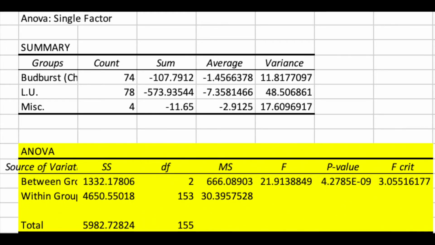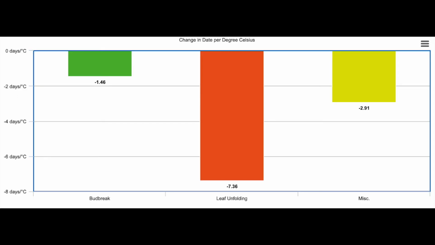Our second test was a single-factor ANOVA test to find out if the difference in the change per degree Celsius for different types of phenological events was significant. The p-value returned was 10 to the power of -9, meaning that the difference between the groups was statistically significant. Knowing that the differences were significant, we then chose to display the data as a triple bar graph. This shows clearly the differences in change in days per degree Celsius for bud break, leaf unfolding, and a miscellaneous category that accounted for articles that had other phenological events looked at.